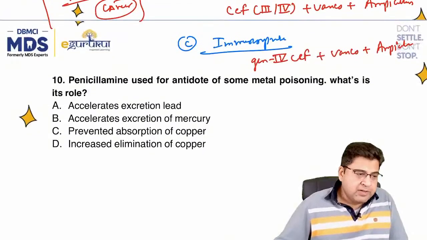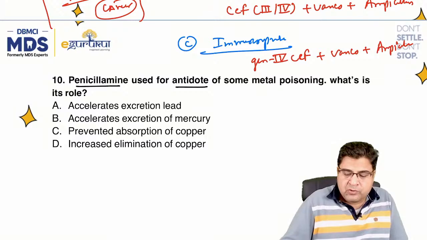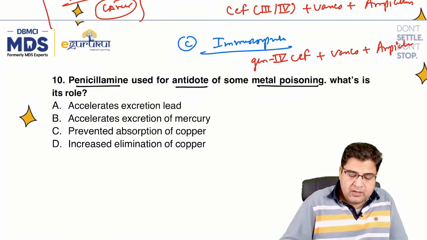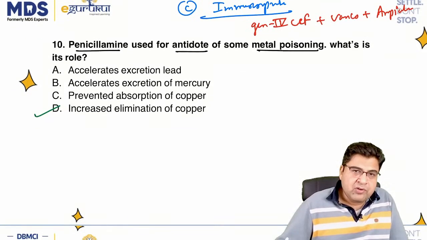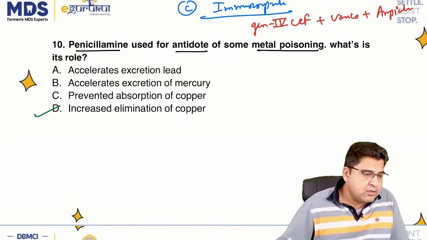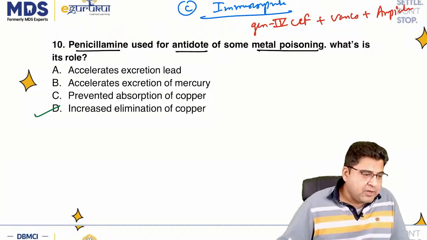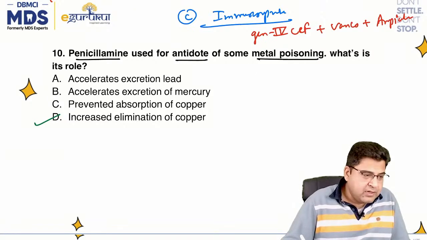Till the time, question number 10. Penicillamine is used as an antidote of some metal poisoning. What is its role? So guys, please remember, it can increase the elimination of copper. Penicillamine is given in Wilson's disease.